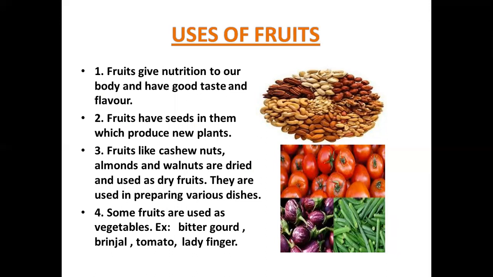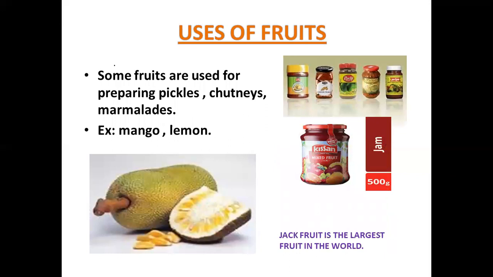Example, bitter gourd, brinjal, tomato, ladyfinger, etc. And coming to some more uses of fruits, some fruits like mango, lemon, etc. are used for preparing pickles, chutneys, jams, etc. And this jackfruit is the largest fruit in the world and it has good flavor and taste.